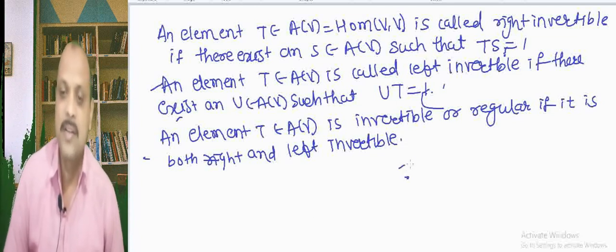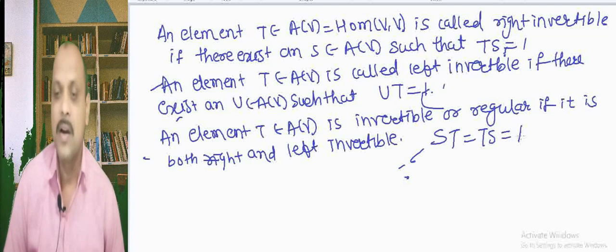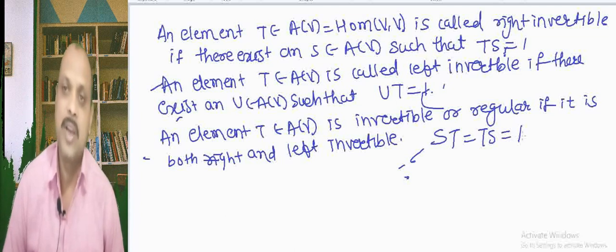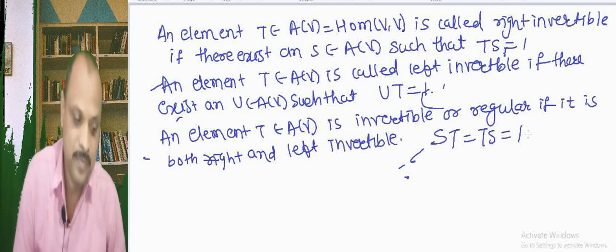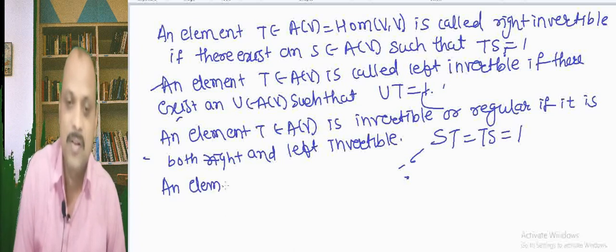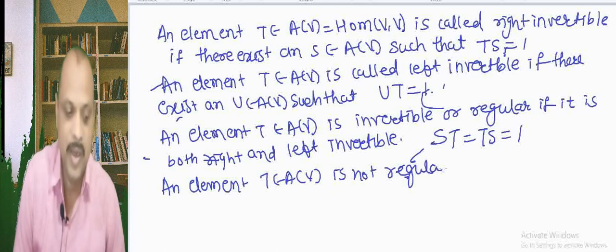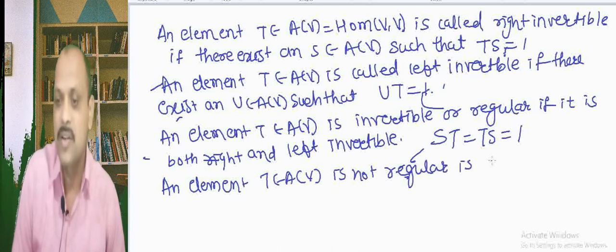That means there exists an element S such that ST equal to TS equal to 1. When it is not invertible or regular, it is called singular. An element T belongs to A of V that is not regular is called singular.